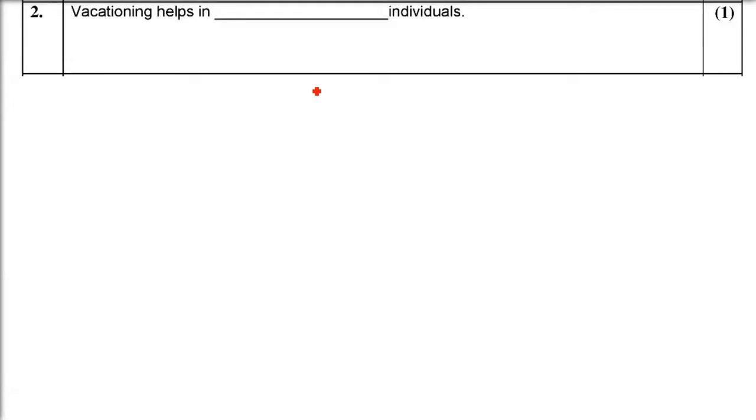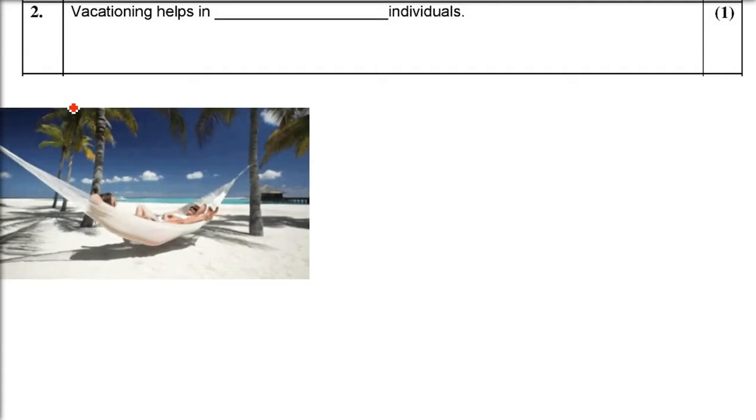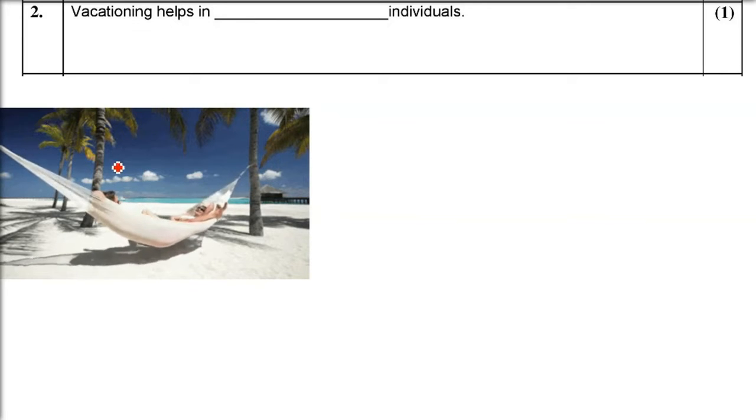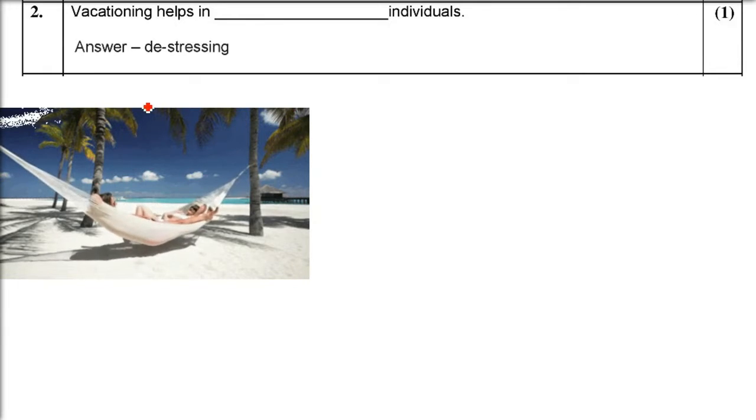Vacationing helps in dash individuals. When you are doing some work, maybe some business or job or your own work, every day is monotonous. So you need some break from daily life. That is vacationing. So the stress will be less. You will de-stress and will again energize yourself and come back and work.